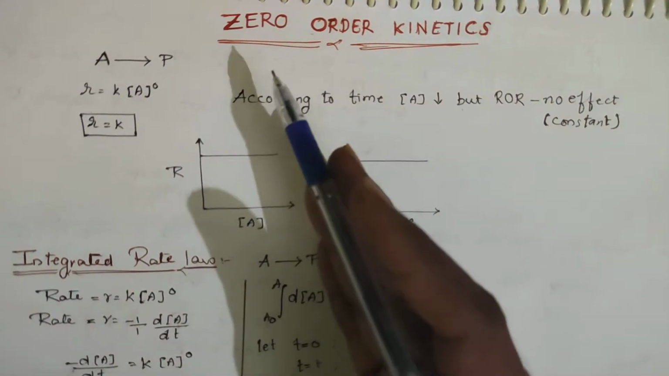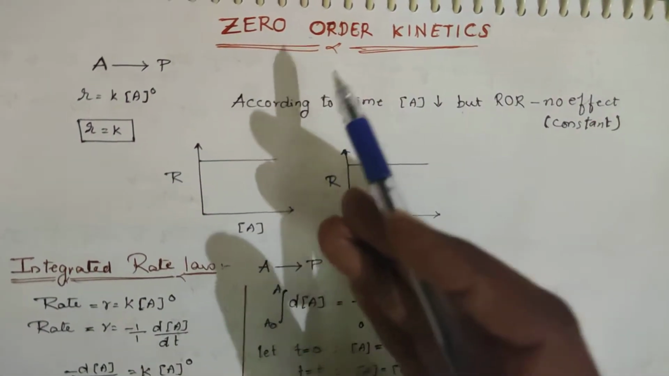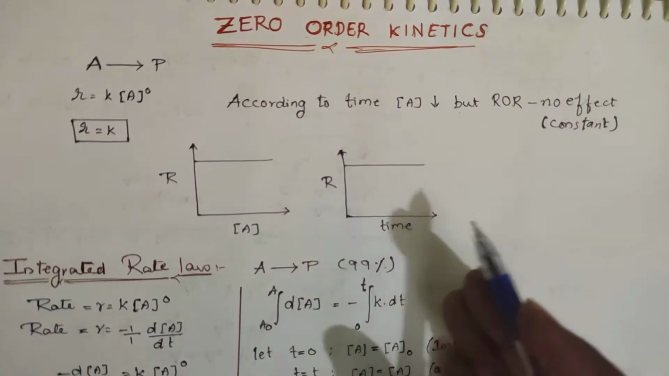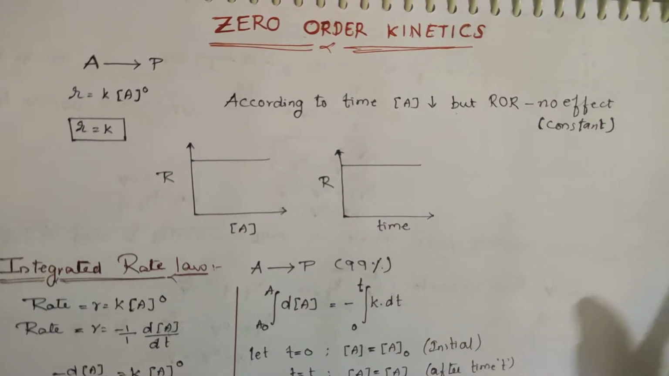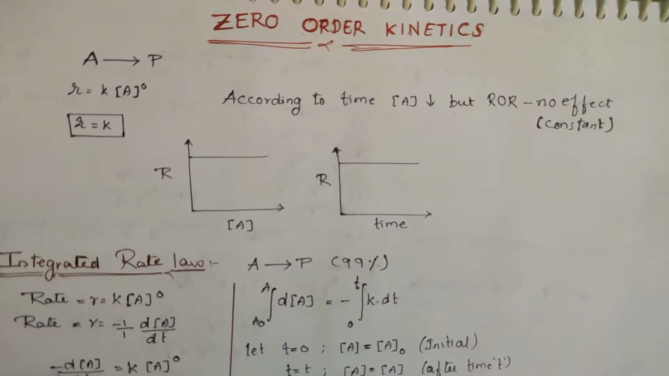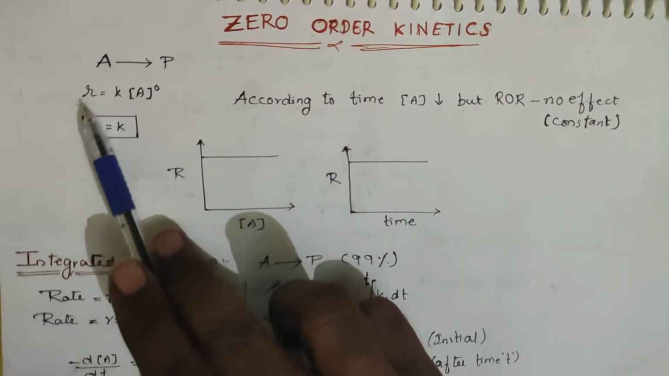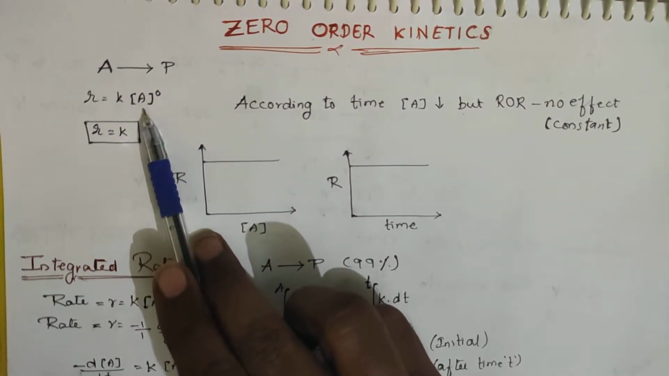Suppose, in terms of physics, a vehicle is going with 20 kilometers per hour; it will keep going with the same speed. Similarly, the rate of the reaction is not at all depending upon the concentration. Rate is independent of the concentration of the reactant.